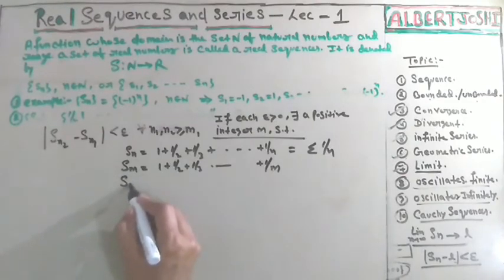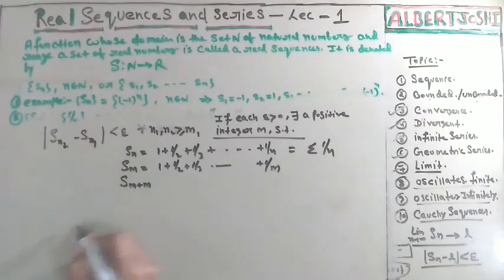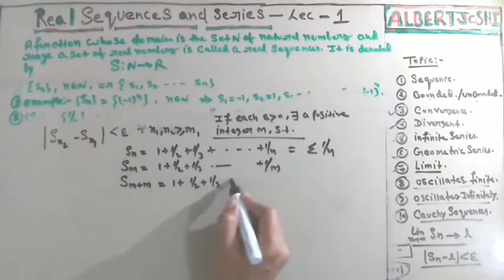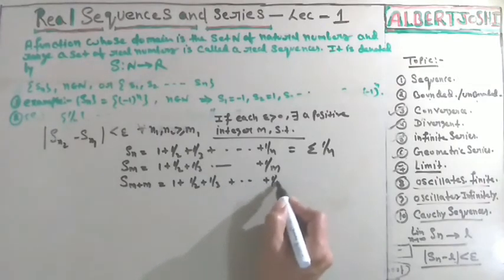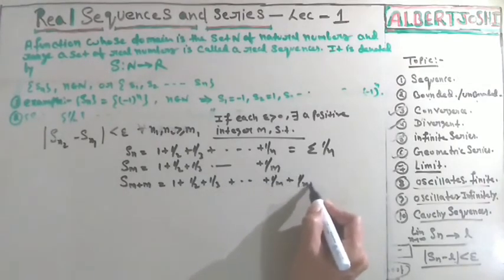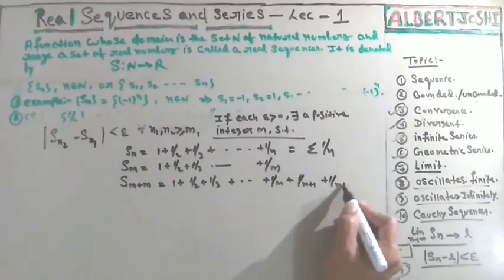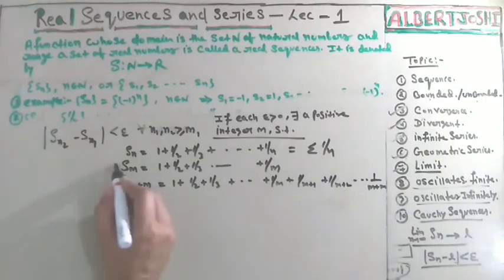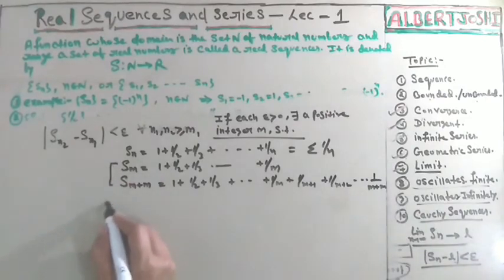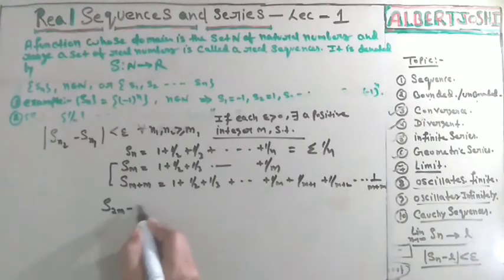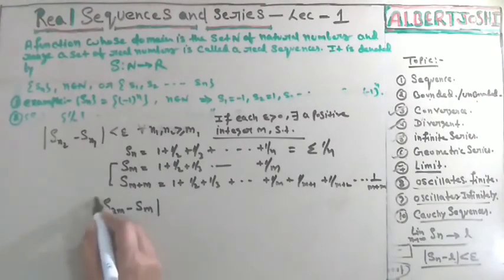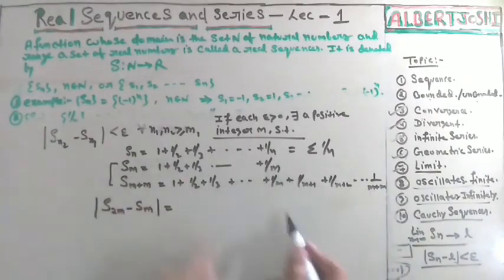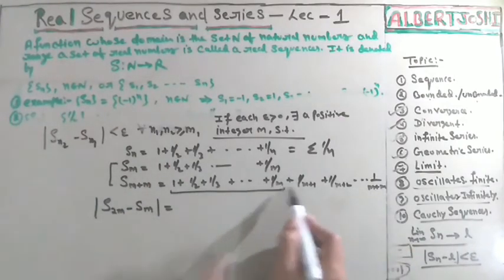Okay, what about S_2m? It means that we have 1 plus 1 upon 2 plus 1 upon 3 and so on, plus 1 upon m, plus 1 upon m plus 1, plus 1 upon m plus 2, and so on, plus 1 upon m plus m. Now we will subtract these two values, S_2m minus S_m. Then you can see that if we subtract this from this, then this part will be cut.